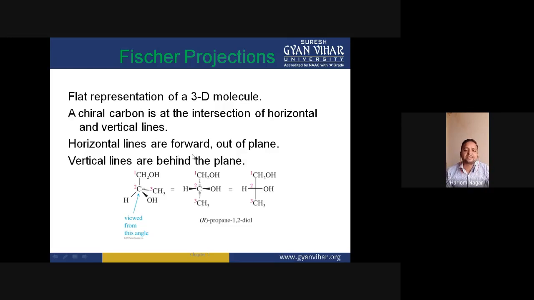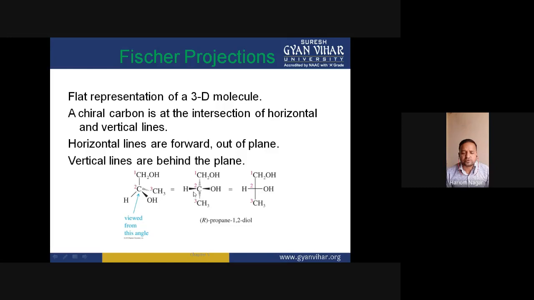And horizontal lines are forward out of the plane. Actually, this is the molecule in 3D, but when we draw a flat representation in 2D, it will look like this molecule here.